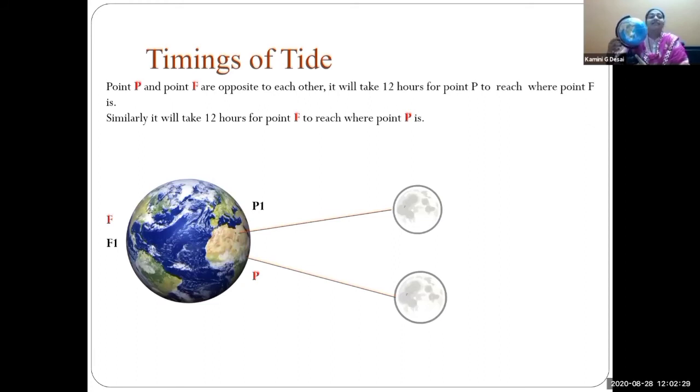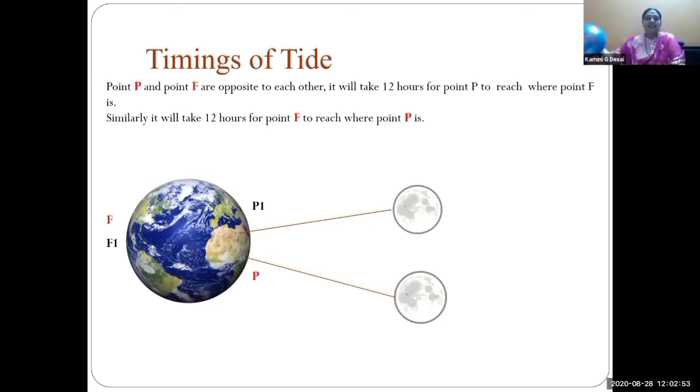See in the figure, on your screen, point P is shown, and at the opposite side there is point F. It is our planet Earth. See point P and point F. You all know the rotation of Earth.